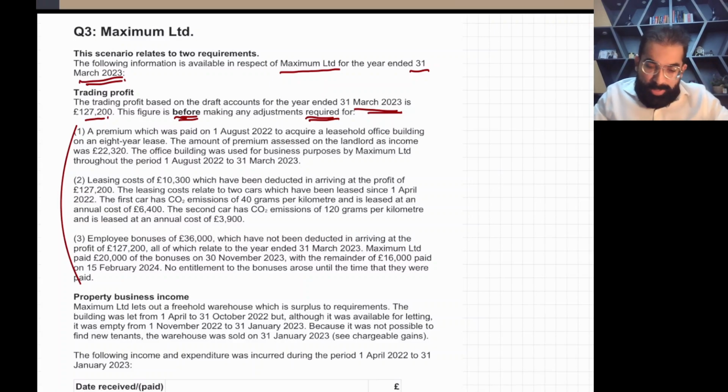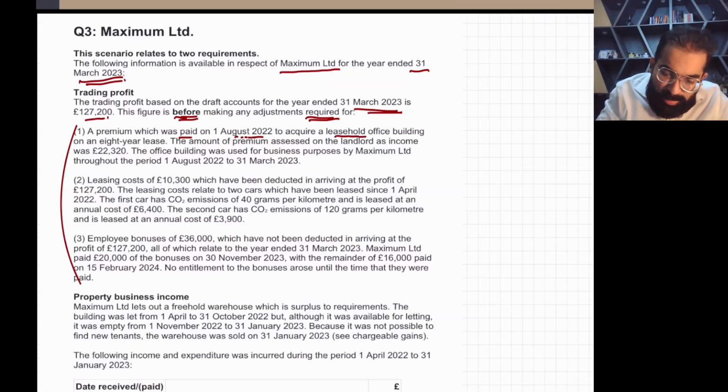Number one, a premium which was paid on 1st August, keep this date in your mind, to acquire a leasehold office building on an 8-year lease. The amount of the premium assessed on the landlord as income was 22,320.